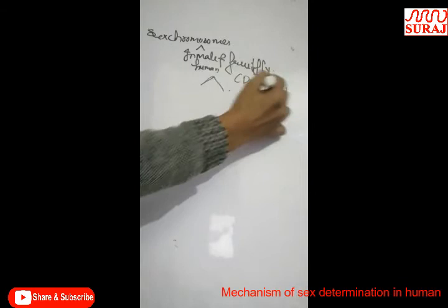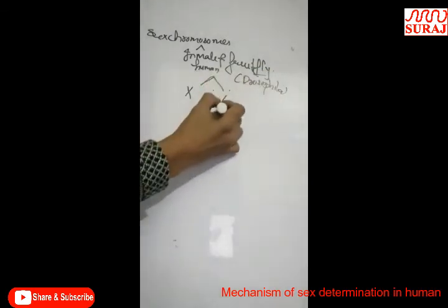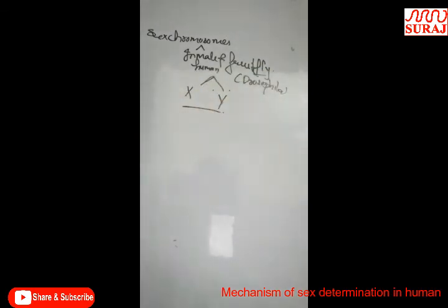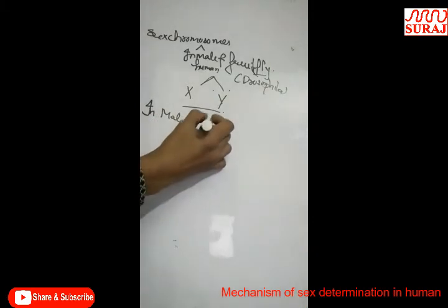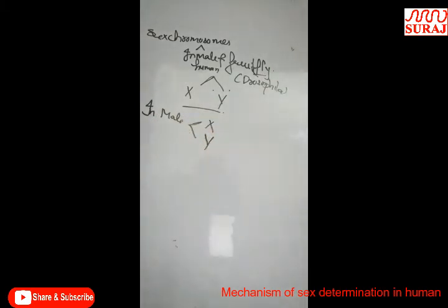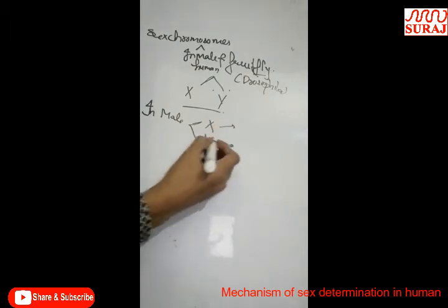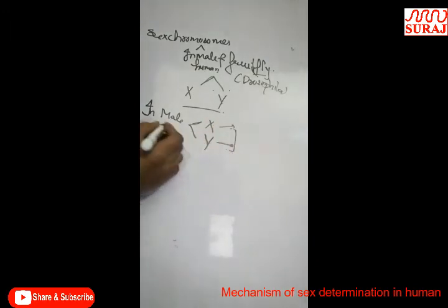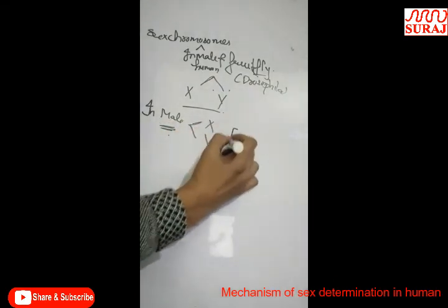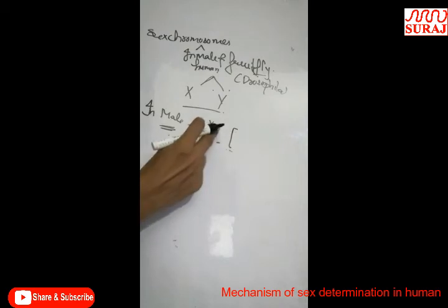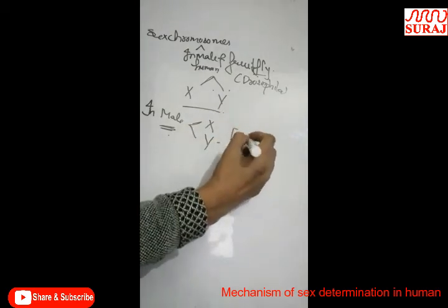X chromosome and Y chromosome. If we take male, in male both X and Y sex chromosomes are present. X chromosome and Y sex chromosome are two types of chromosomes which are present in the male, and these chromosomes are not similar, being different in shape and size, so these are also known as